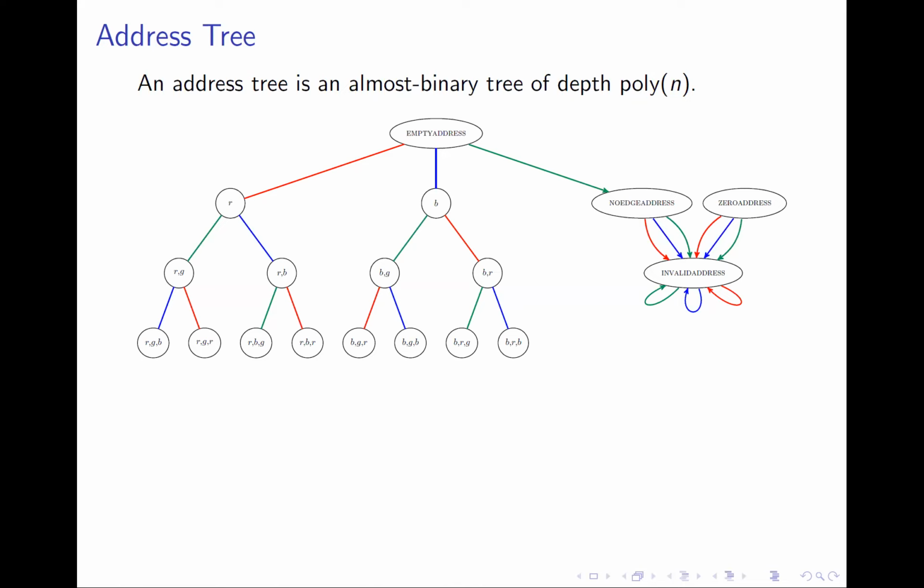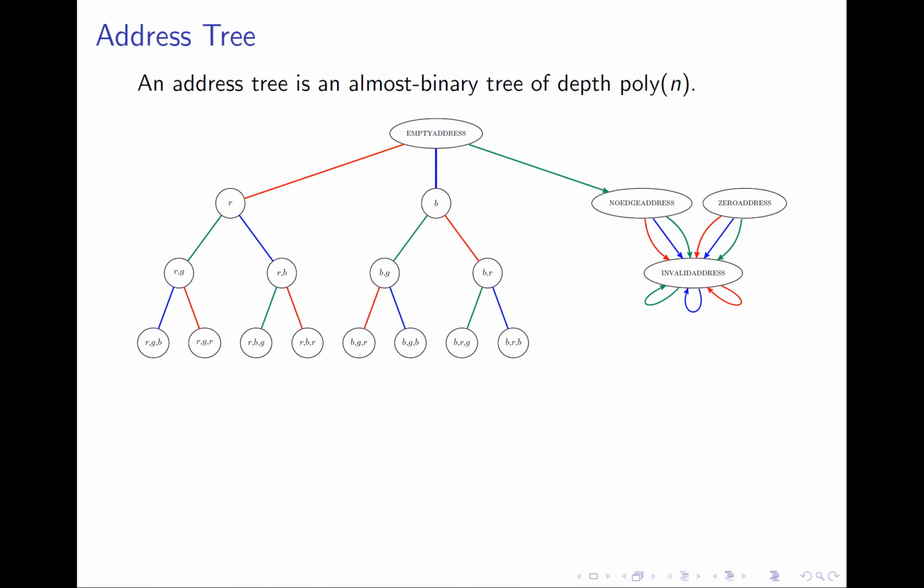For each edge color incident to the address, we draw in this tree an undirected edge incident to the root of that color. Remember that in the example we showed, the entrance had a red edge and a blue edge incident to it. So here we have a red and a blue undirected edge incident to the root.